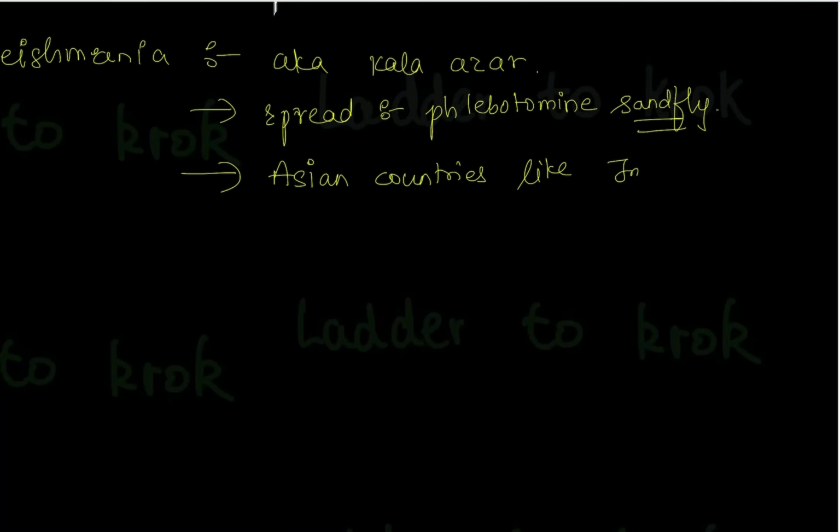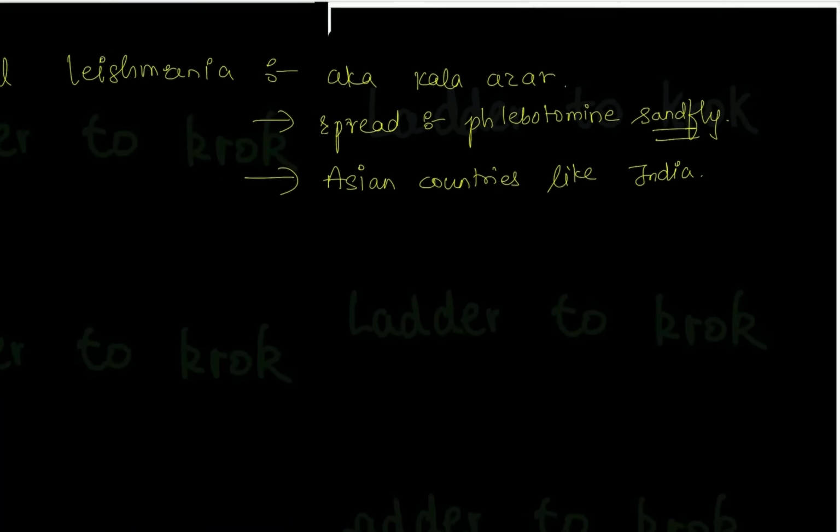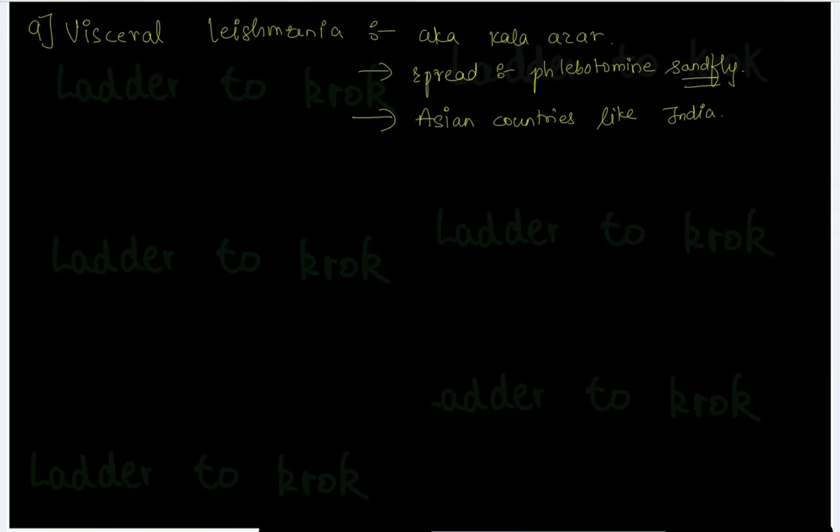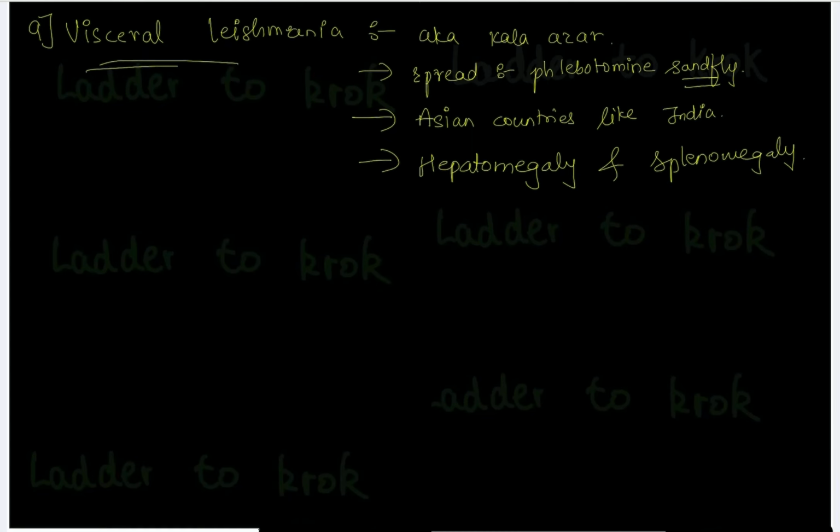The next point they might give you in the question is the Asian countries. Mostly they give India. They'll say that a person visited India a week ago and now he came back to Ukraine and he has some problems like hepatomegaly and splenomegaly. If such a question is given, then you should think about visceral Leishmania. Visceral means organ, so here the symptoms are related to organs.